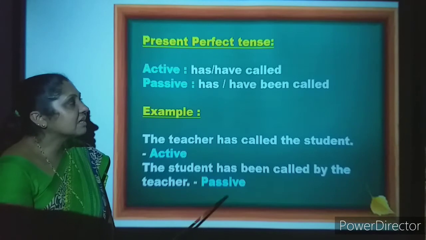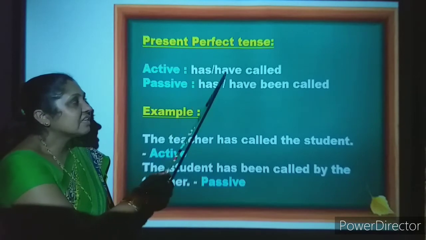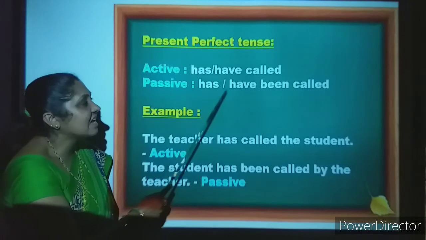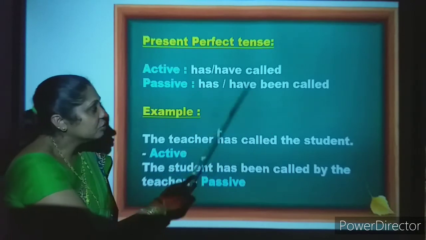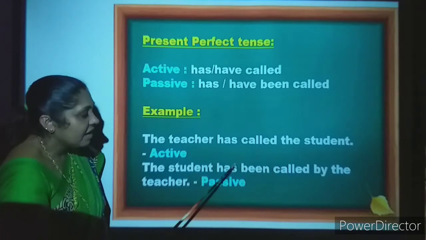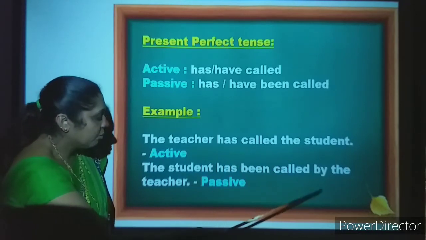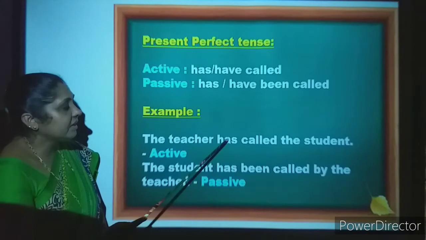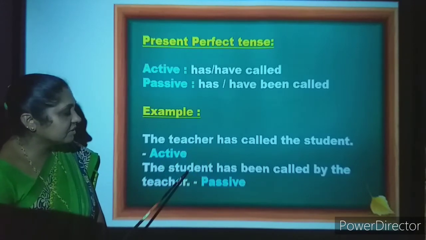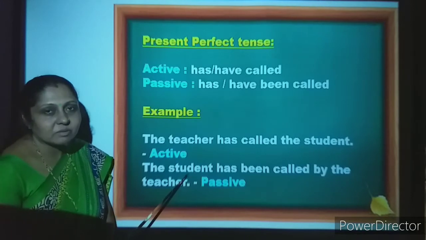That is in passive. So when it changes to passive, it is has, have been called. The same changes have been put here. Has called the student, has been called by the teacher. So why is it has here? Because teacher is singular and again the student is singular.